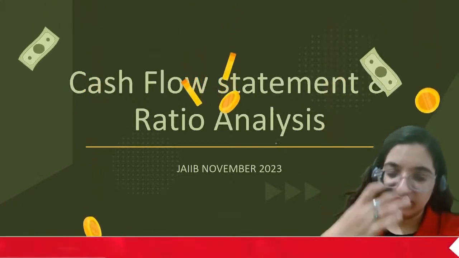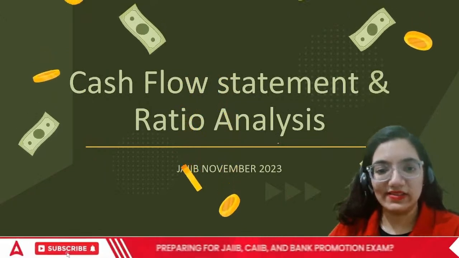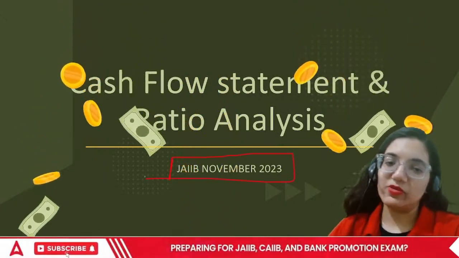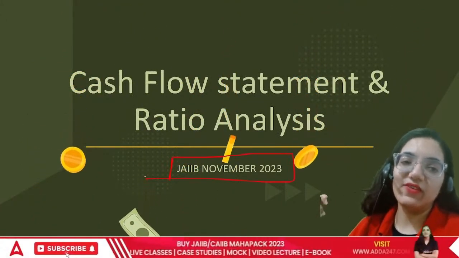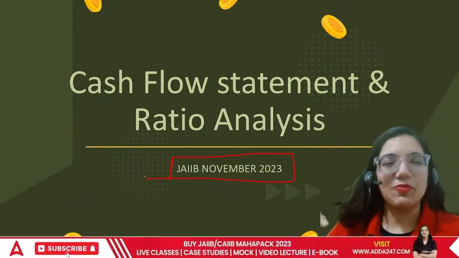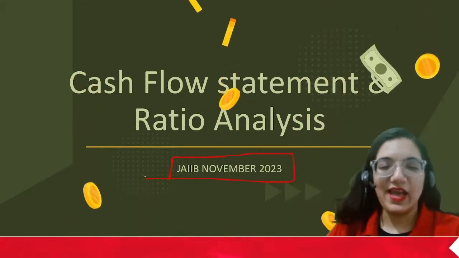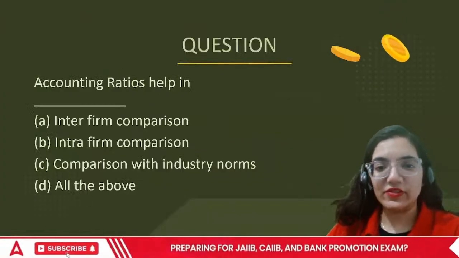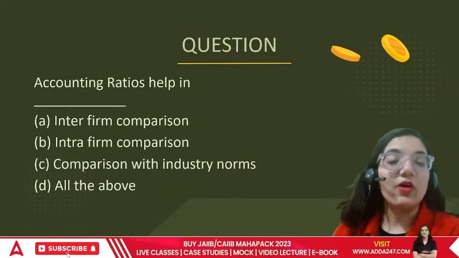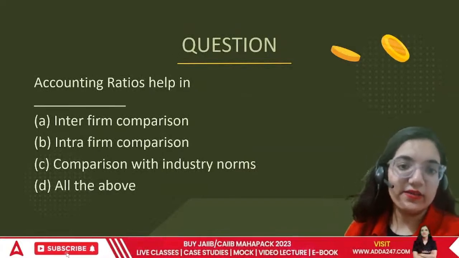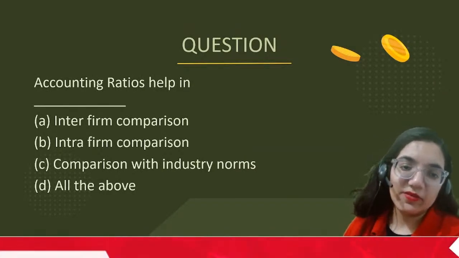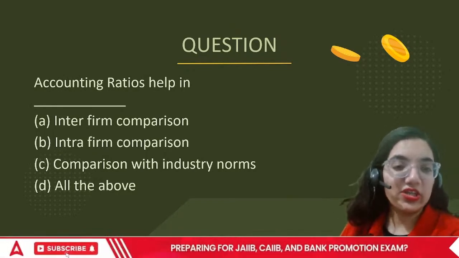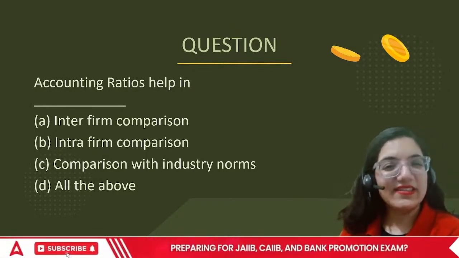First is cash flow statement and ratio analysis. JIB November 2023, we are looking forward towards CFS as well as ratios because today I'm going to take a part of CFS as well as ratios. Okay, here comes the first question. The first question says, accounting ratios helps in what? Inter-firm comparison, intra-firm comparison, comparison with industry norms, or all of the above. What does it exactly do?